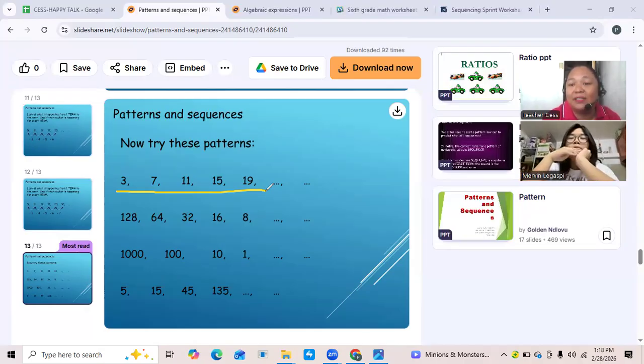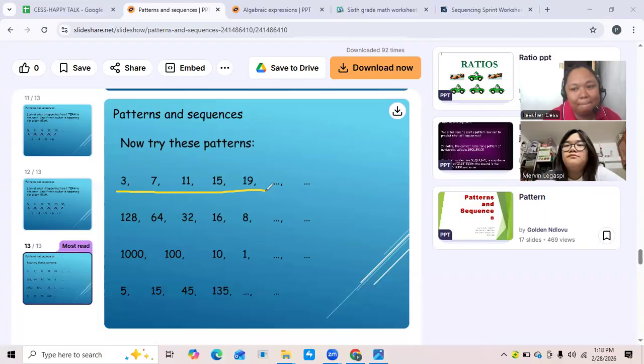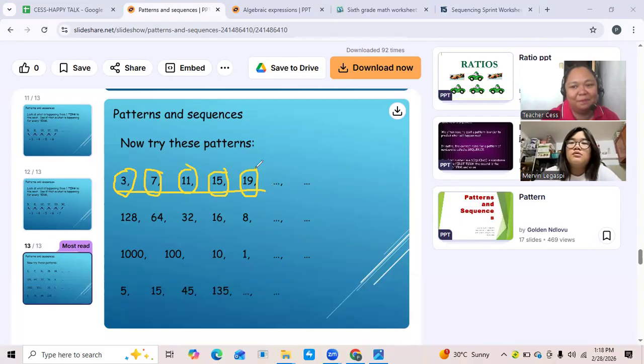So it means you are adding something, right? You are adding a number. What is that? What number is that? Can you identify? What do you think will be the number added to 3 to make it 7? And to make it 11? And to make it 15? And to make it 19? What is the number added to them? What do you think? Very good. Plus 4.